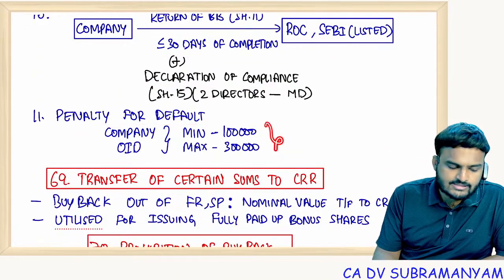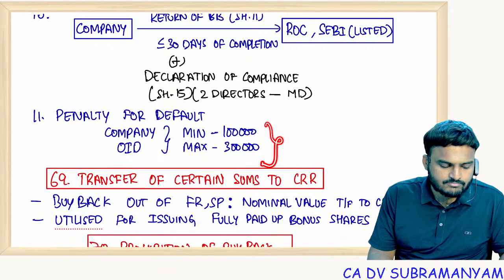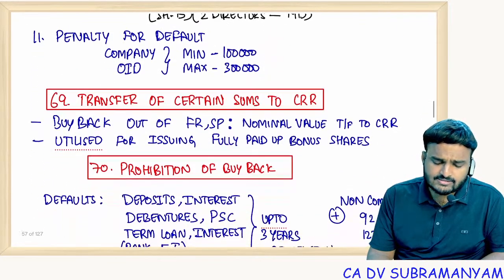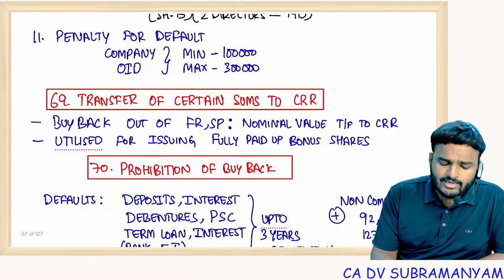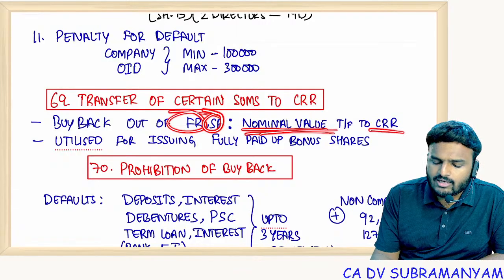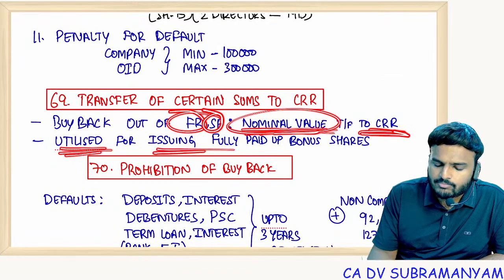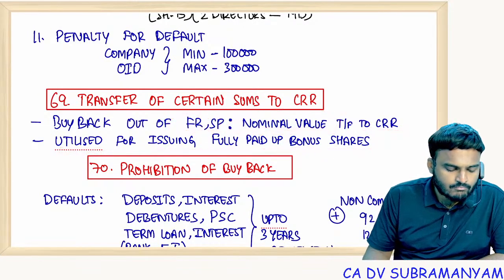Non-compliance of any section: punishment for company minimum 1 lakh, maximum 3 lakhs. If you make buyback out of free reserves or out of securities premium, the nominal value of shares so bought back shall be transferred to CRR. CRR shall be utilized only for one purpose, that is for issuing fully paid up bonus shares.